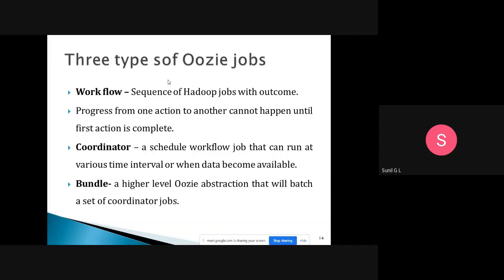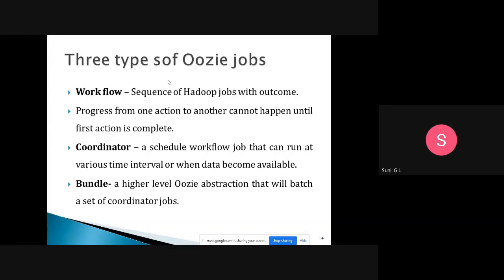Like without clearing first year exams, you won't go for final year. Without completion of one job, we won't go for the next job. Complete this job, then only you will go for the next job. You complete the first semester, then only you will go for the second semester, like that.